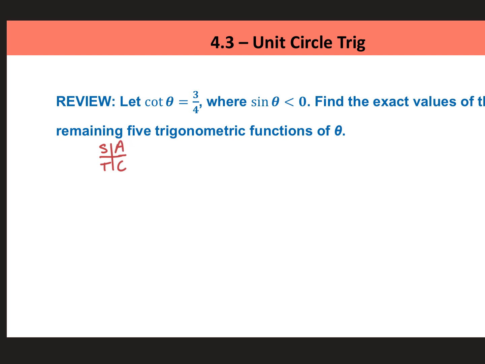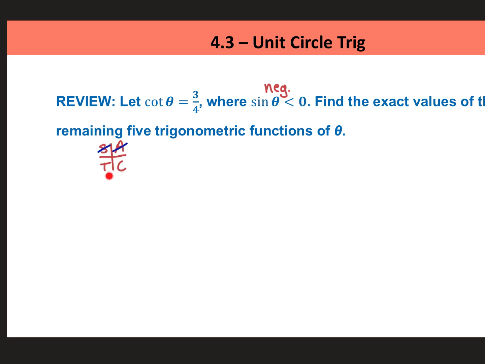So when they tell us that sine of theta is less than 0, they're telling us that sine is negative. Sine is negative, so I have to cross out the places where sine is positive. I know that sine is positive where everything is positive and right here at S. So sine is positive there. It is not going to be negative. This would be impossible in these 2 quadrants because sine is positive there.